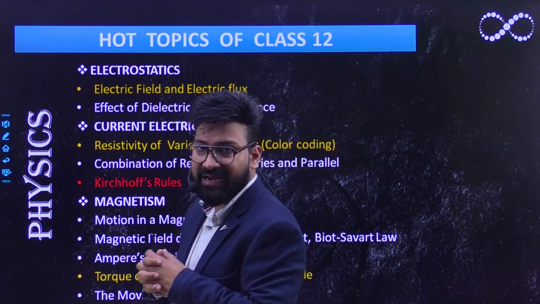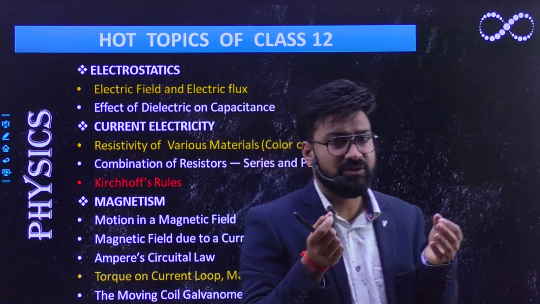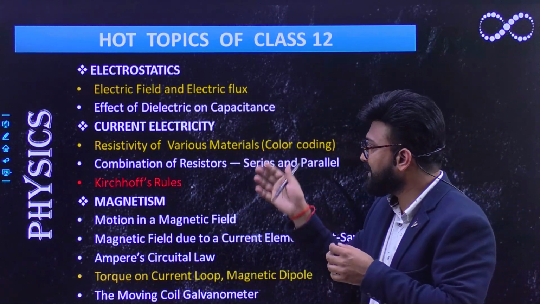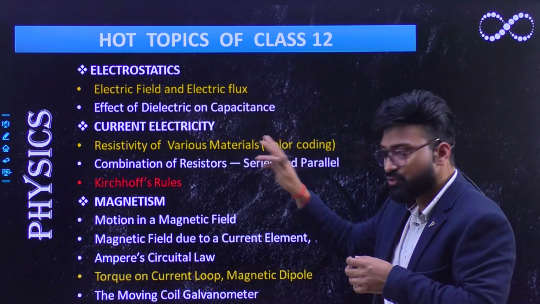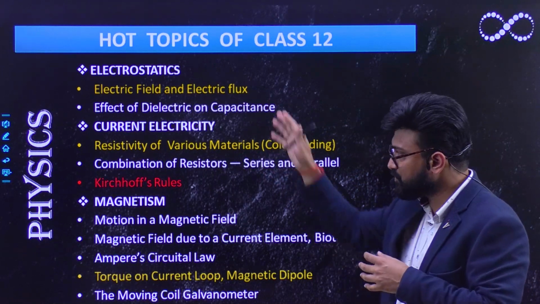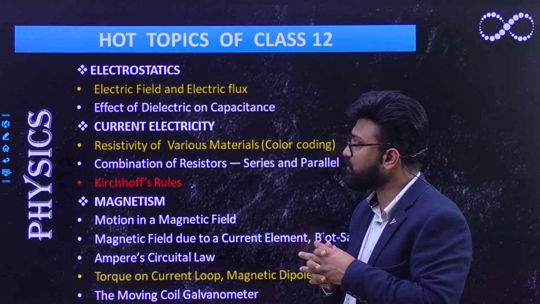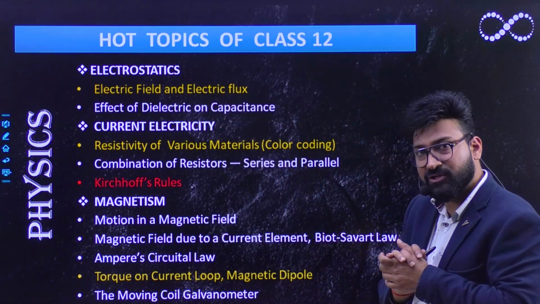Sometimes color coding questions come, and they need only a low level of understanding. With some basic understanding, you can easily score well in the examinations. So these are the easier portions in which you can focus and score well, because most of the questions are coming from these portions, like electric flux and electric field, and they are quite easy to score.